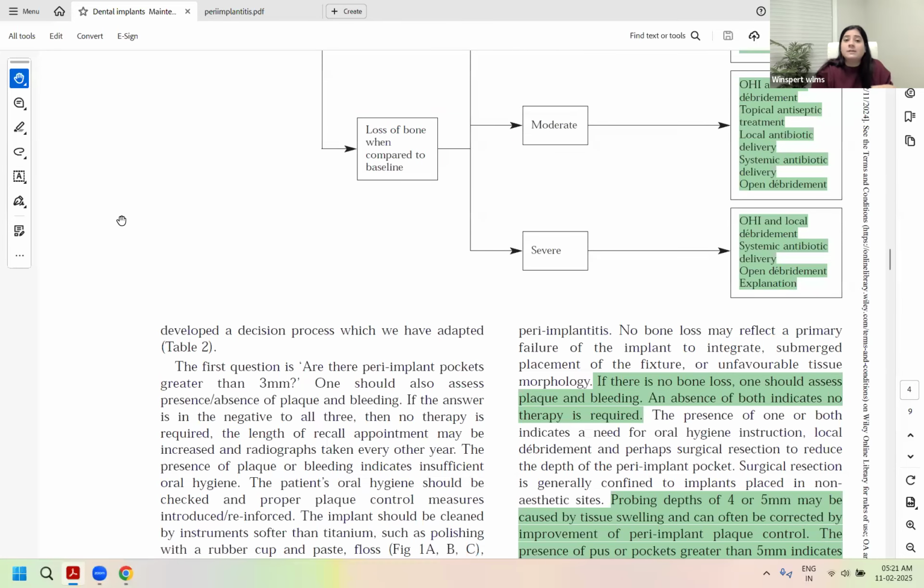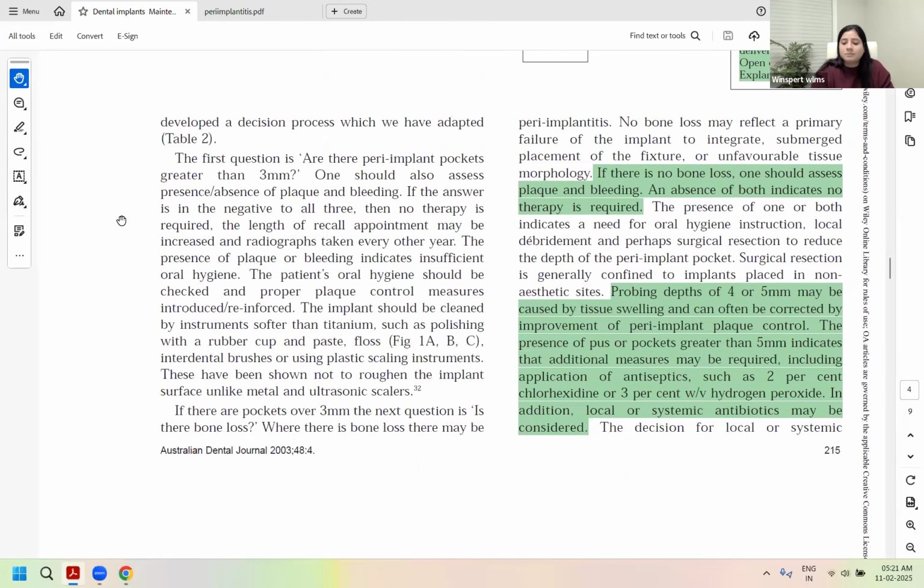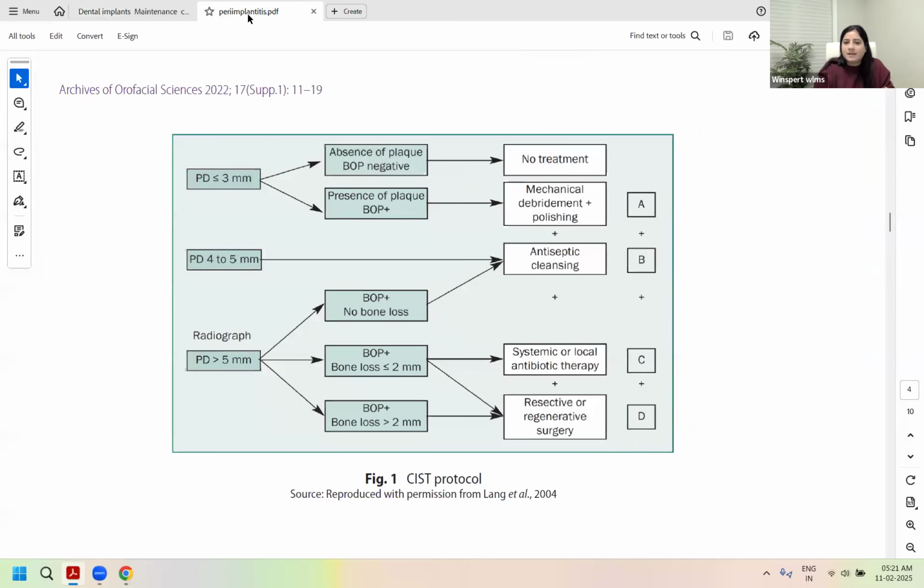Even if your referral to specialist is not given, you must know at what stage you will do only rinses, where you would do periodontal debridement, and where resective or surgical management would be chosen. Because even without giving referral to specialist, ADC is sometimes still asking you what is an ideal treatment for this situation. So you may not be even doing it, but ADC requires you to know the management.